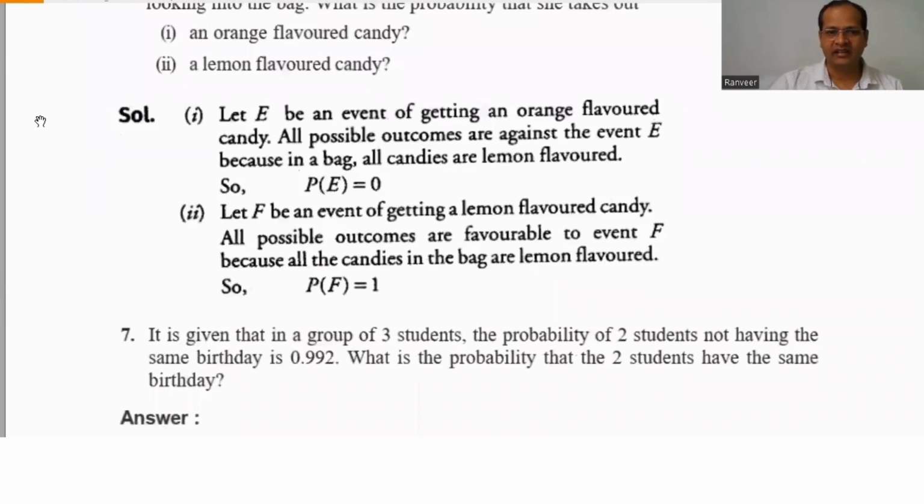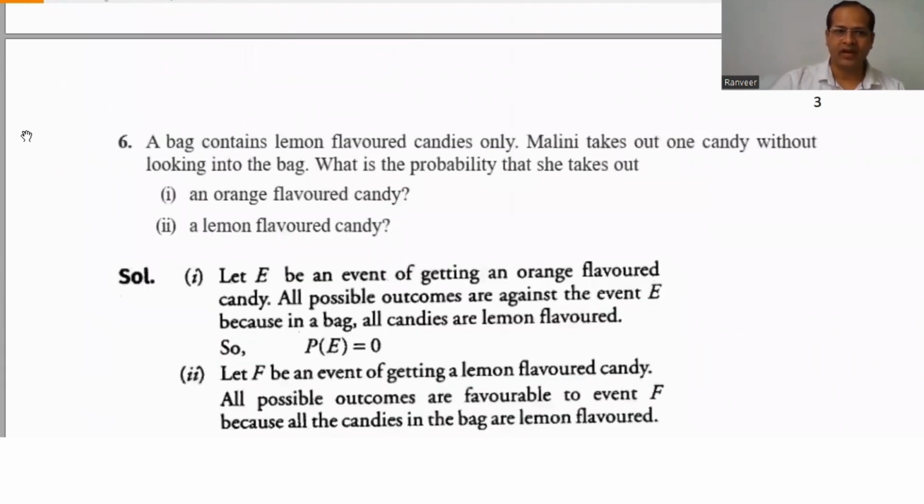Now the next question. A bag contains lemon flavored candy only. Malini takes out one candy without looking into the bag. What is the probability that she takes out an orange flavor candy? The bag contains only lemon flavored candy, so there is no orange candy.